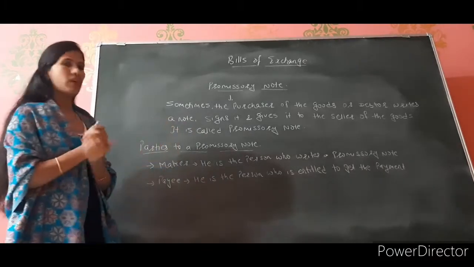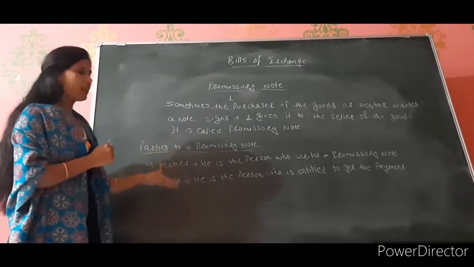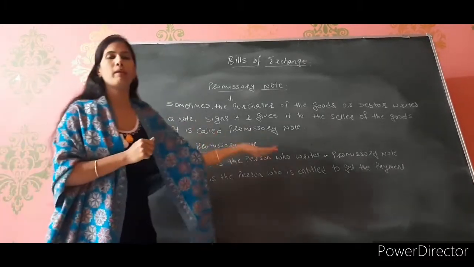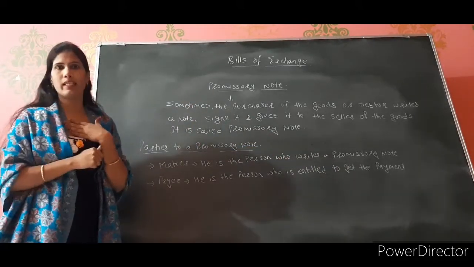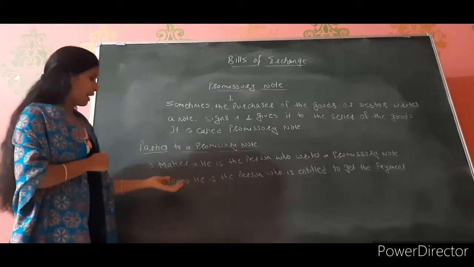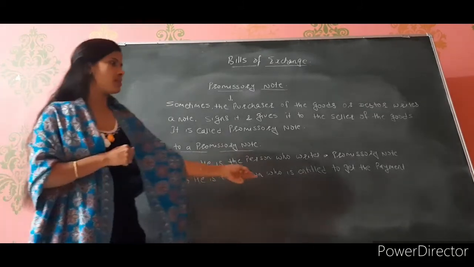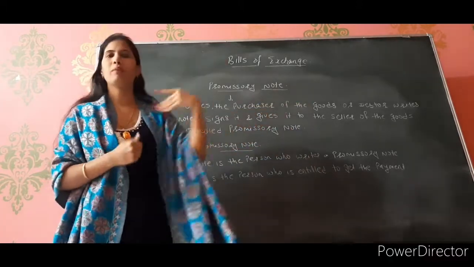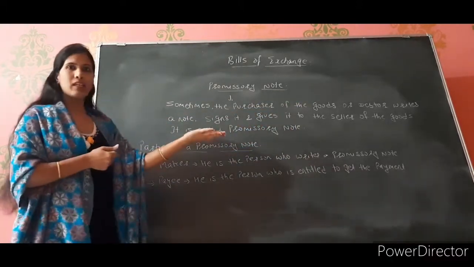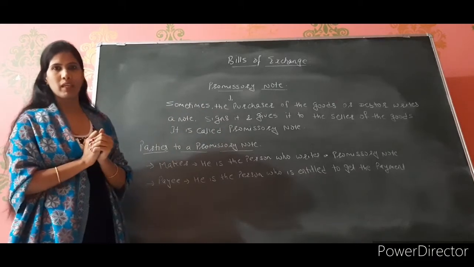And the parties involved in promissory notes are the maker and the payee. The one who is making the note, who is that? The purchaser or the debtor, meaning myself. And who is the payee? He is the person who is entitled to get the payment, the one who will receive the payment. It means my creditor. He is entitled to get the payment. So he is the payee.